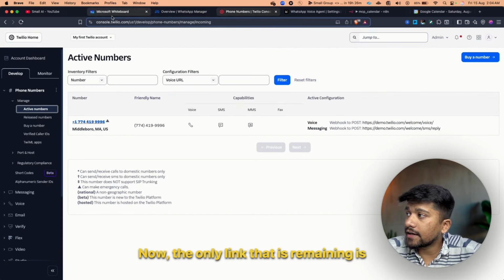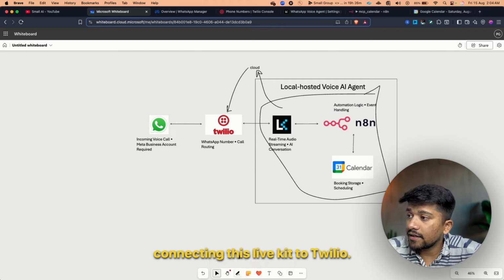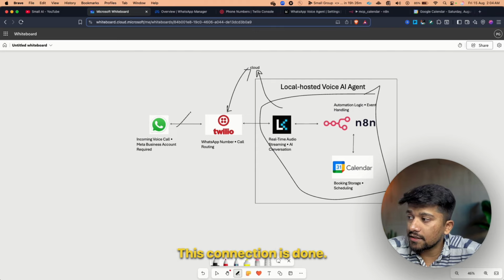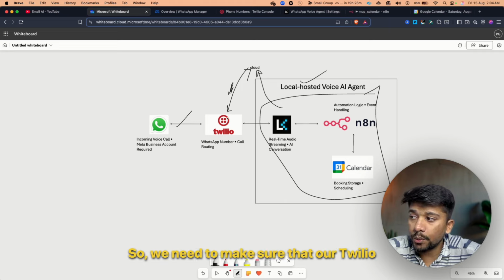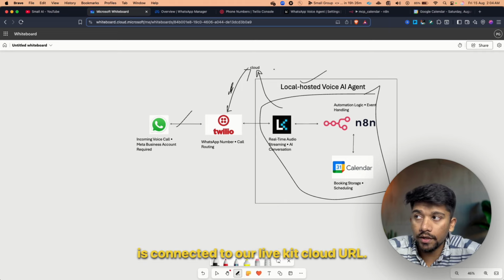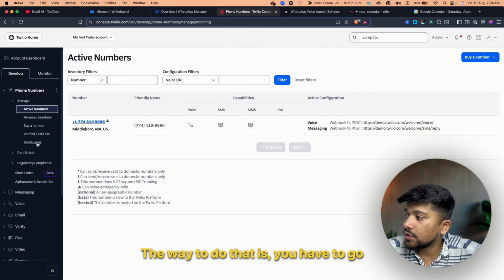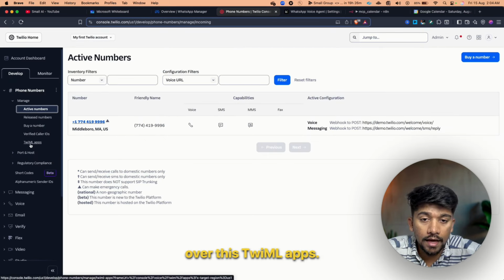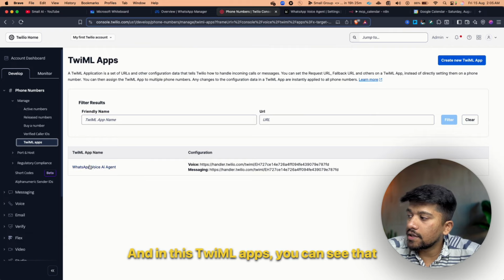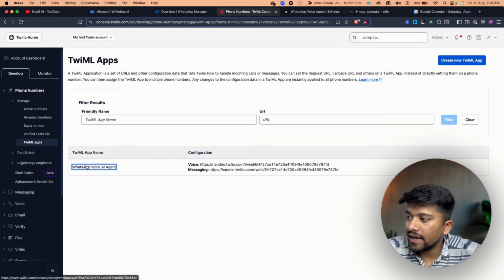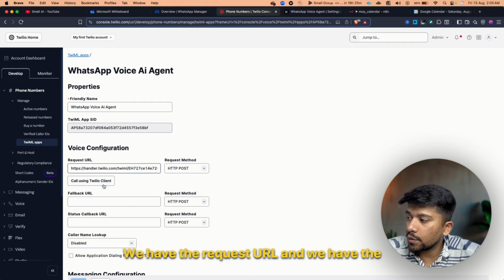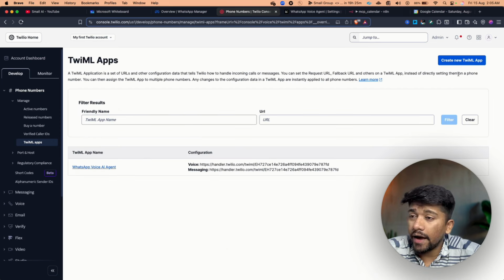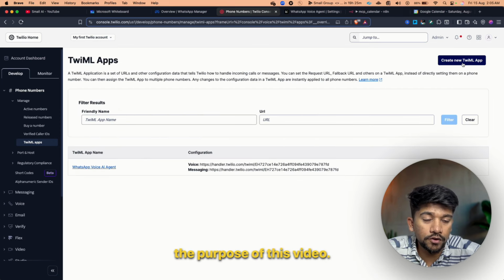Now the only link that is remaining is connecting LiveKit to Twilio. This connection is done. This locally hosted voice AI agent is done. Now this connection is not done. So we need to make sure that our Twilio is connected to a LiveKit cloud URL. The way to do that is you have to go over to TwiML apps, and in these TwiML apps, you can see that we have created a new app. In this new app, you can see that we have an app SID, we have the request URL, and we have the message configuration.